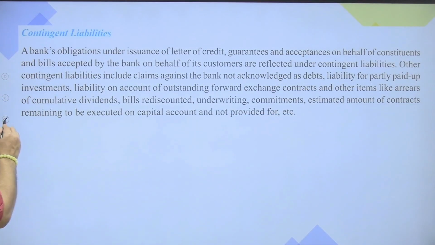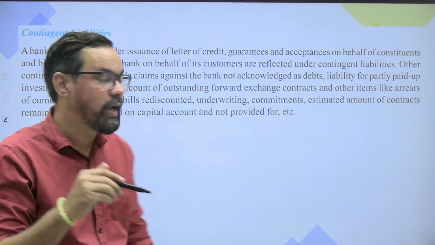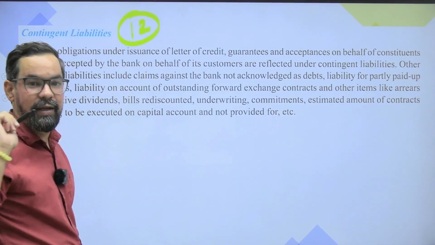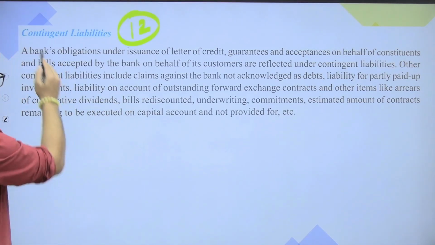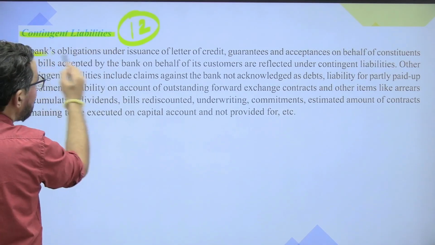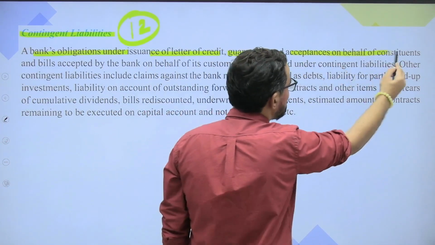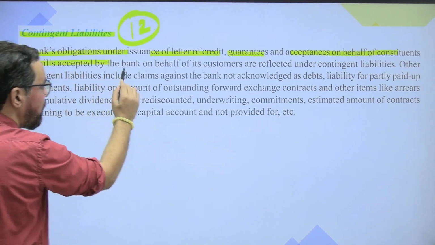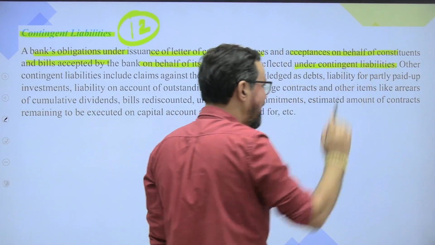ठीक है, तो contingency, हाँ, दिस वॉज मिसिंग दैट टाइम. ठीक है, शेड्यूल 12 आपका. ठीक है, तो दिस इज शेड्यूल 12 आपका, दैट वॉज मिसिंग फ्रॉम दैट बैलेंस शीट वाला सीक्वेंस. ठीक है, तो यहाँ पे आपका ये है. सो कंटिंजेंट लाइबिलिटीज: a bank obligation under issuance of letter of credit, guarantee, acceptance on behalf of constituent and bill accepted by a bank on behalf of its customer are reflected under contingent liabilities.